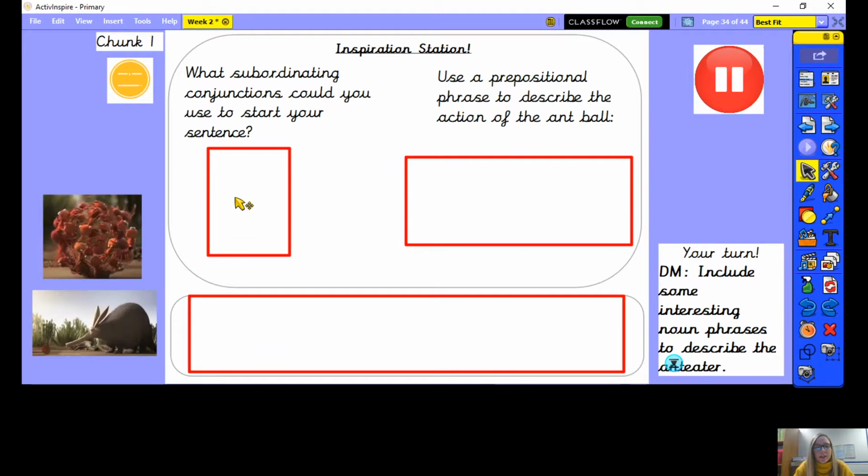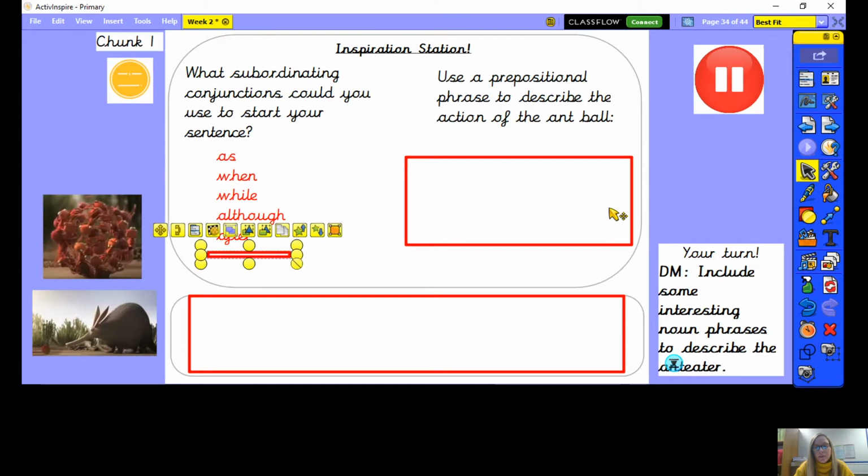Okay, great. So I'm going to share what I've come up with that I might use in my writing today. So I could start my sentence using as. I could use when. I might use while. Although, that'd be a nice one to start with. Or I could use after. So those are all different ideas of how I could start my sentence using a subordinating conjunction.